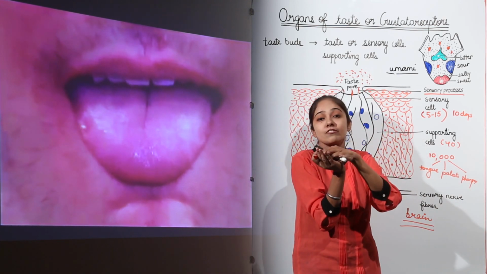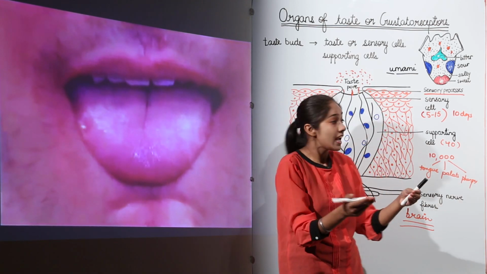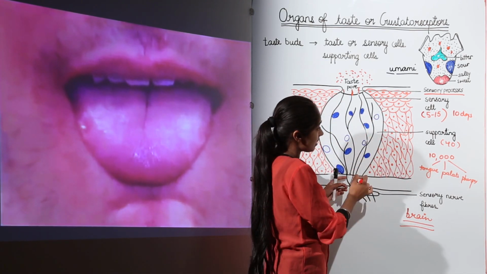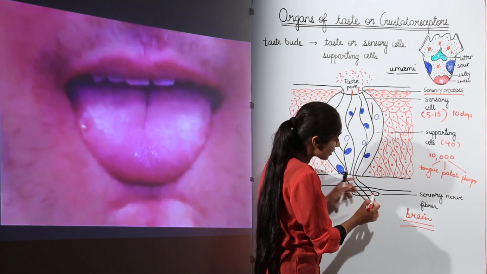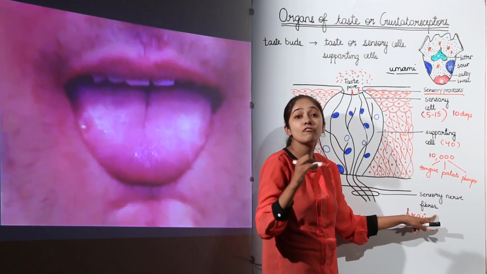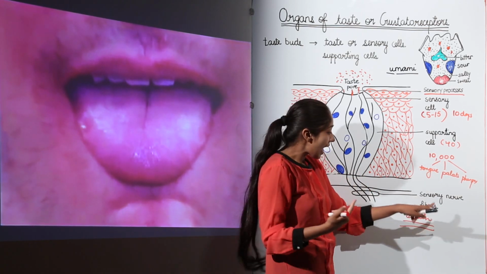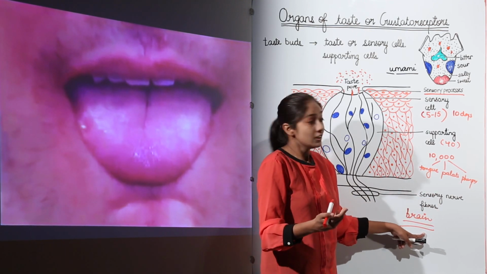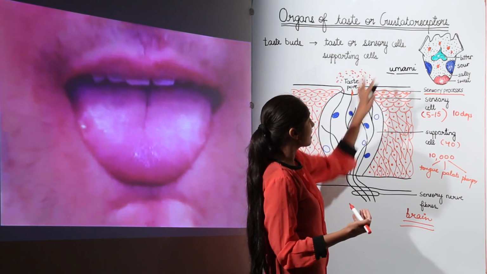bind at that specific site and produce that sensation, and that sensation travels through these sensory cells and reaches the sensory nerve fibers in the form of a nerve impulse, and this nerve impulse is sent to the brain for interpretation. So this is how the gustatoreceptors work.